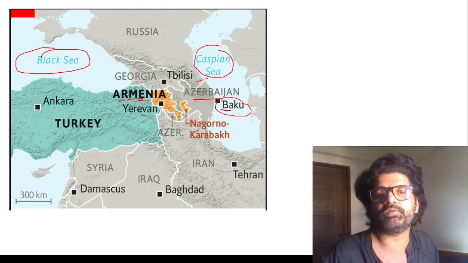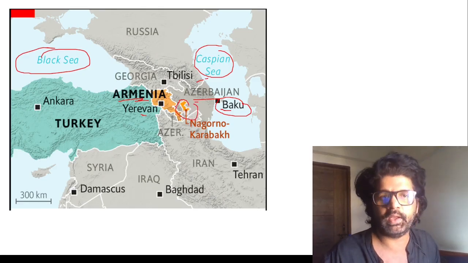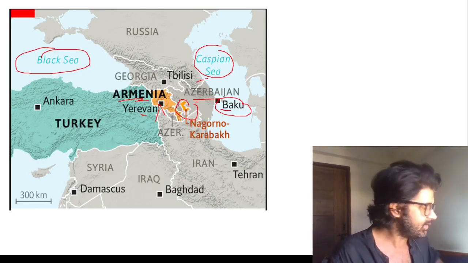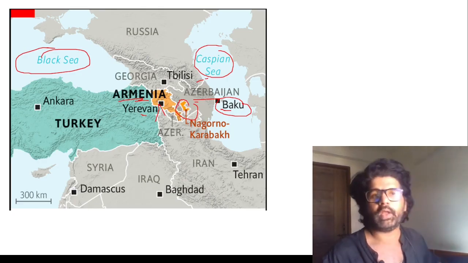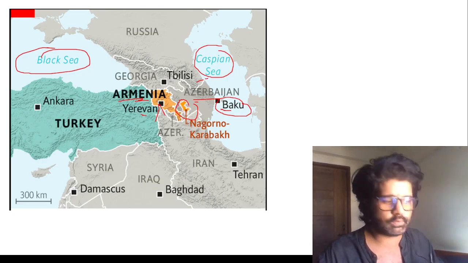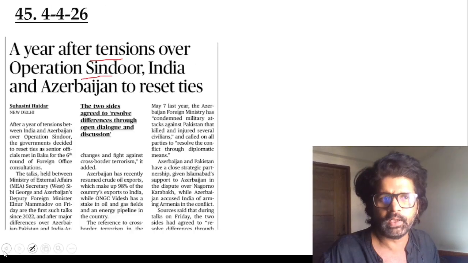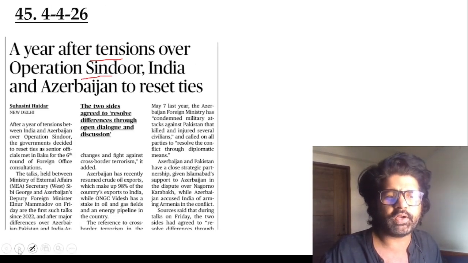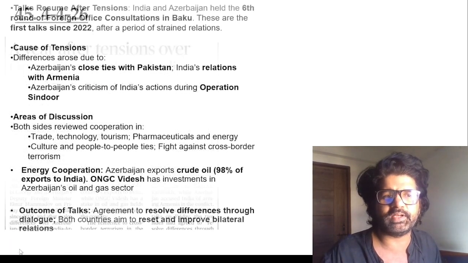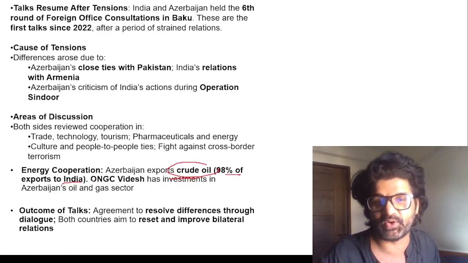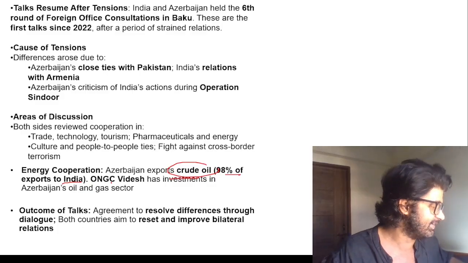They are fighting over a region known as Nagorno-Karabakh. It is said that India supports Armenia, Pakistan supports Azerbaijan, and the issue escalated more during Operation Sindoor, when Azerbaijan criticized India's activities. So a year after tension, now they're trying to reset ties, India and Azerbaijan. Why? Because Azerbaijan exports crude oil, 98% of exports to India, and we need crude oil because of the tension in West Asia.